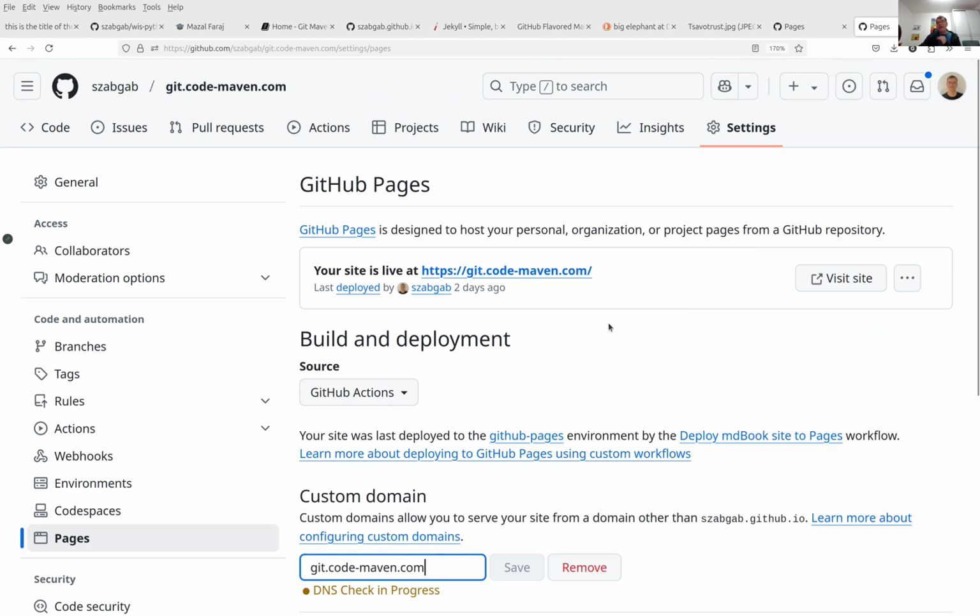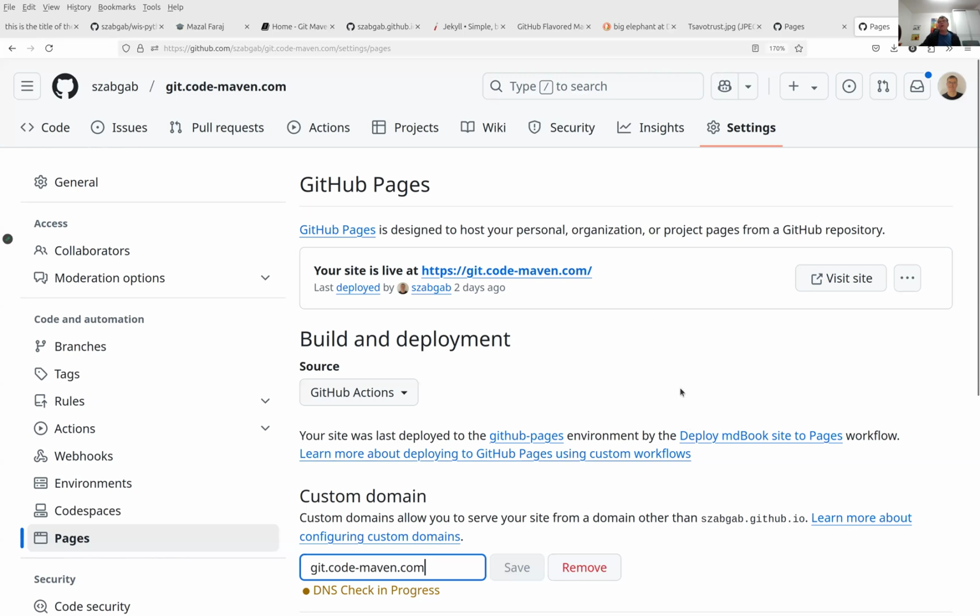But then instead of having the GitHub IO address, you will have your own address, which means that if a year from now you decide that you would like to move it to some other service, because your needs are beyond what GitHub pages can provide you, then you can just move this address to this other place and no one really needs to know that you moved, because the address git.codemaven.com will remain the same.